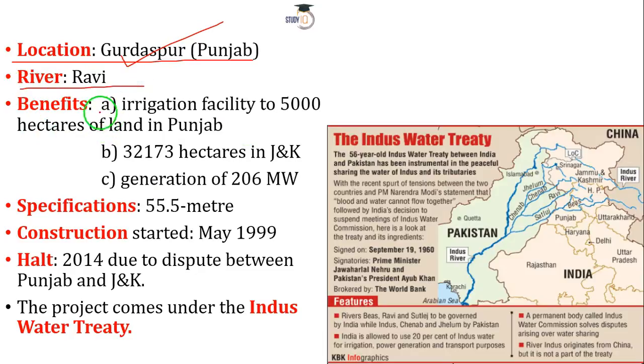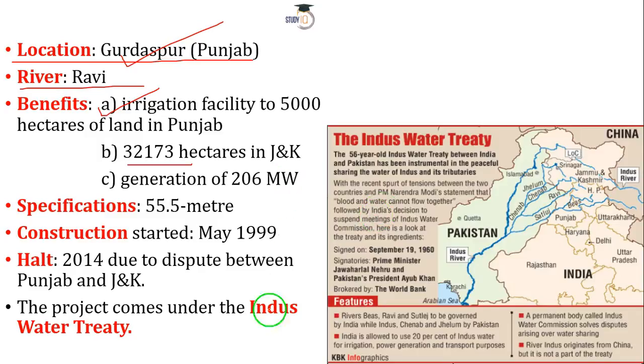Benefits of this project: the first one is that it will provide irrigation facility to 5,000 hectares of land in Punjab. In Jammu and Kashmir, irrigation facility will be provided to 32,172 hectares, and it will also produce 206 megawatts of power. Specification: 55.5 meters tall.